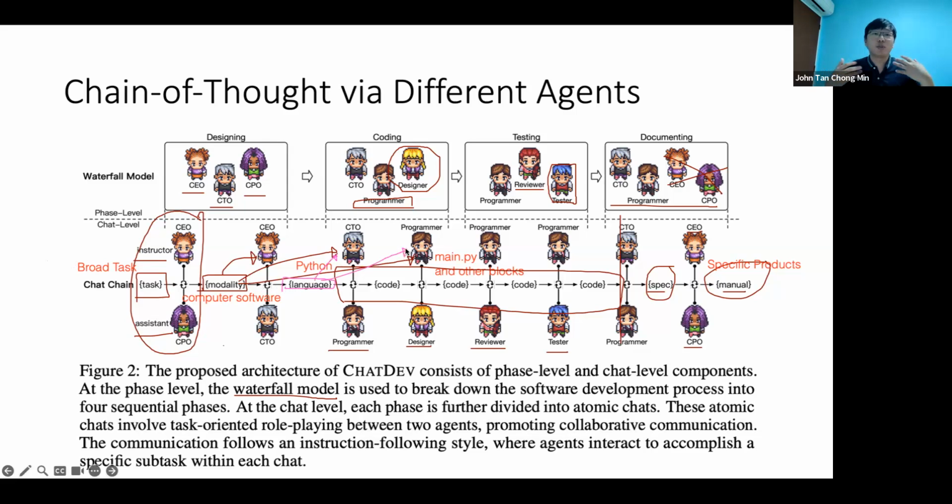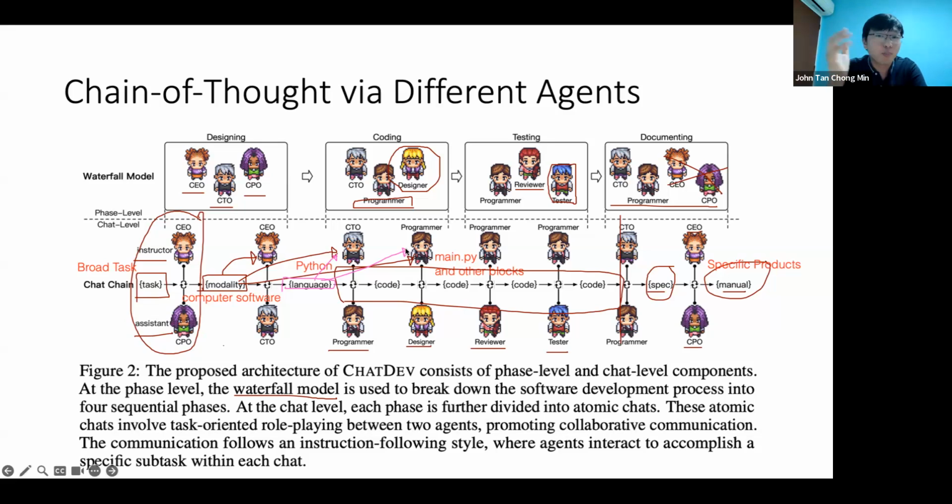Like if you want to go from point A to point B, I say, okay, I need to take a bus to point C, then I take a taxi from point B to point C. That's the broad level task. I break it down into broad level subtasks. The first part is bus, the second part is taxi. Then conditioned on a bus, okay, what bus should I take? The next person should make a decision based on that. So this level of chain of thought over a hierarchy, I like this idea a lot.